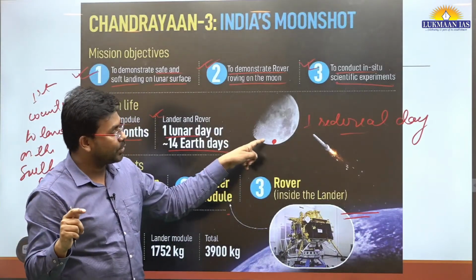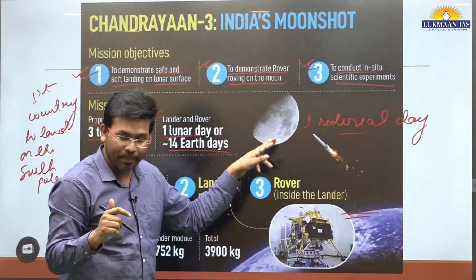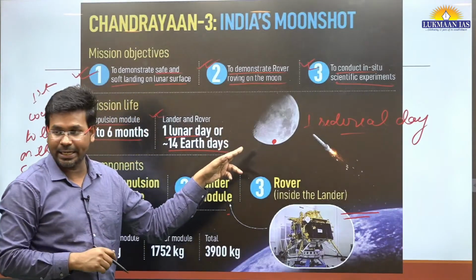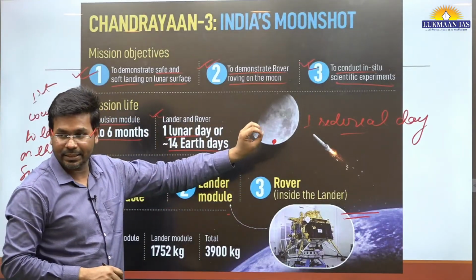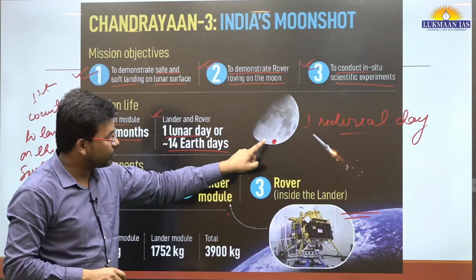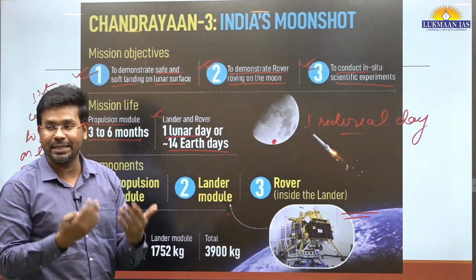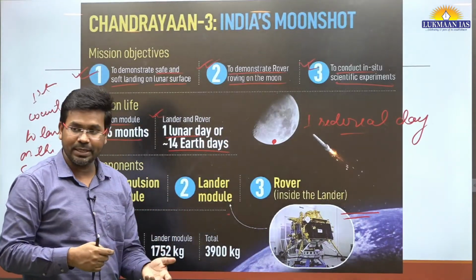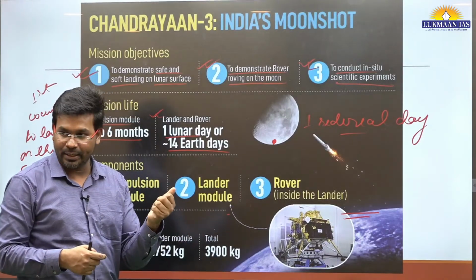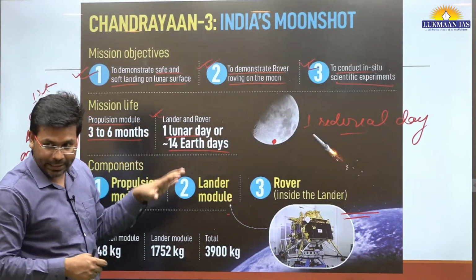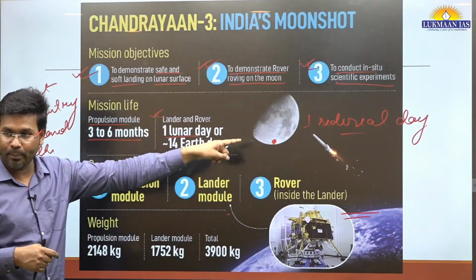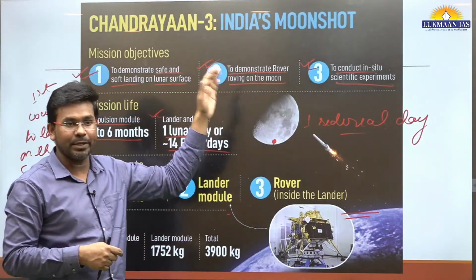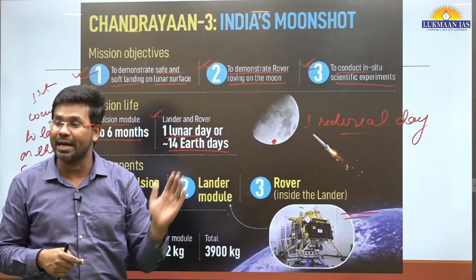This particular part of the moon where we have done the landing of Chandrayaan-3 is in early morning. So it will be 14 Earth days, equal to 1 moon day, and during that time it is going to continuously receive sunlight.